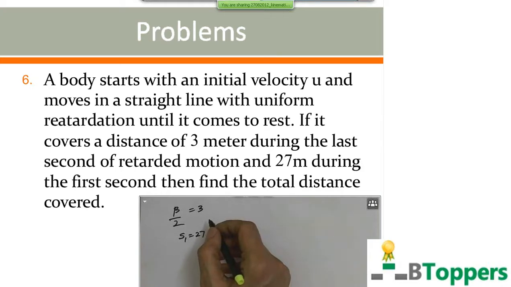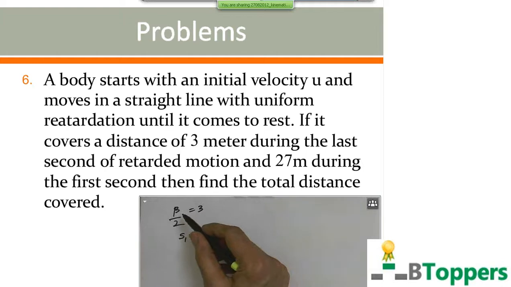As I discussed in my earlier class, if the body moves in a straight line path with uniform retardation for more than 1 second until the velocity becomes 0, then the distance covered during the last second of the retarded motion before it comes to rest will be numerically equal to half of the retardation.